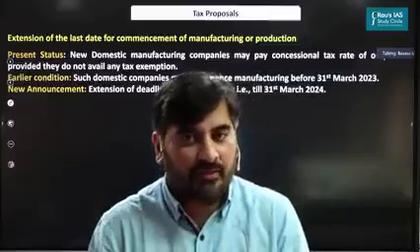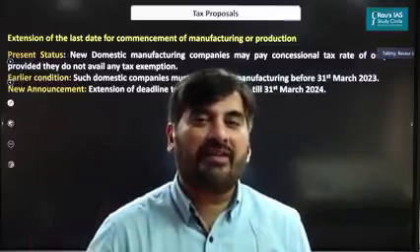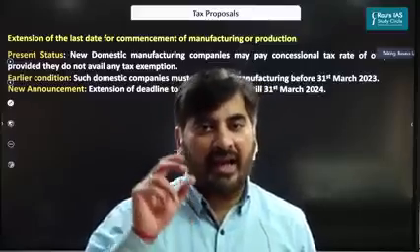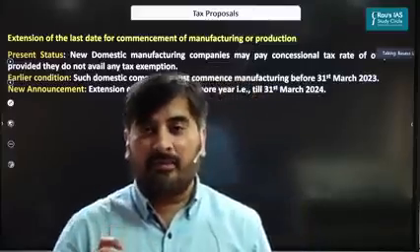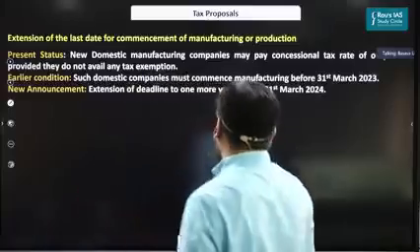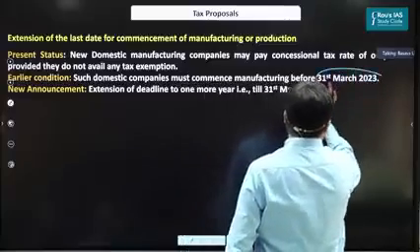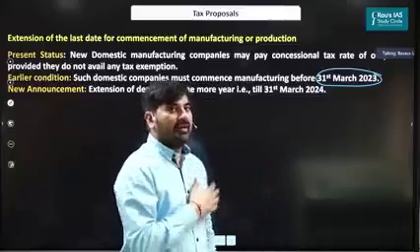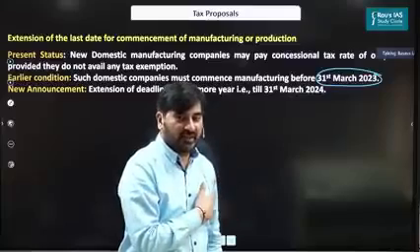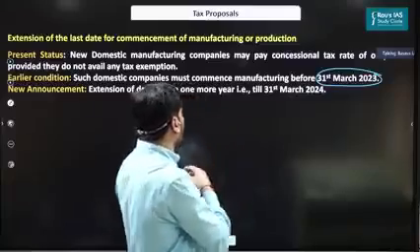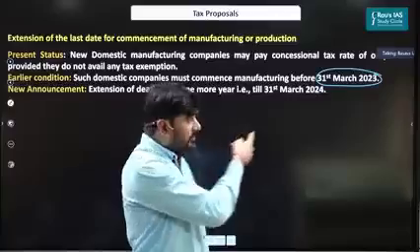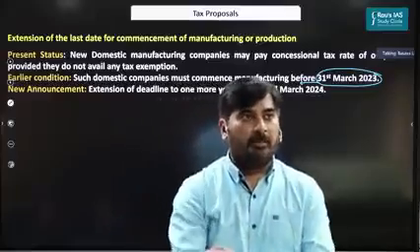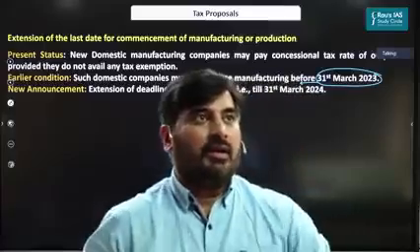But how do you distinguish the old company from the new domestic manufacturing company? The government has said, we will consider all the companies as new domestic manufacturing companies, provided they start their manufacturing activity before 1st of March 2023. So any industry set up before 1st of March 2023 will be considered a new domestic manufacturing company, and those companies will pay a low tax rate of 15%. Once again, we have extended this deadline by 1 more year. Nothing major initiative as such. Okay. So this is it.